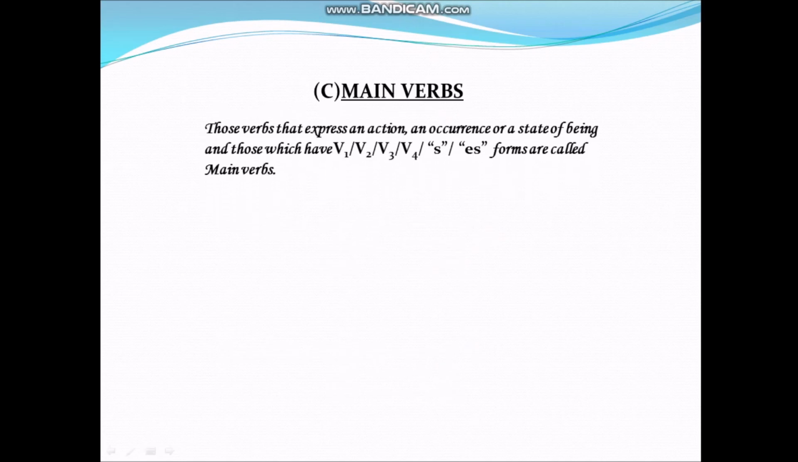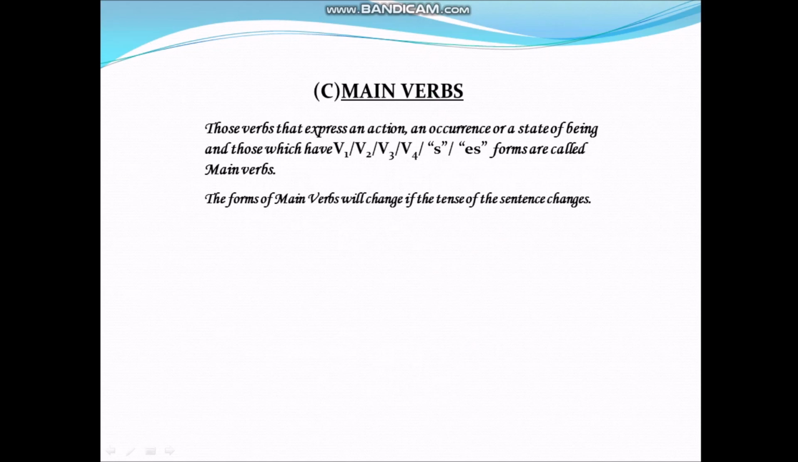Those verbs that express an action, an occurrence, or a state of being, and those which have first form, second form, third form, and fourth form of verb, and whose s and es forms exist, are called main verbs. The form of main verbs will change if the tense of the sentence changes.